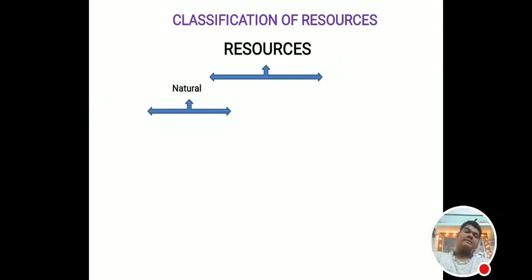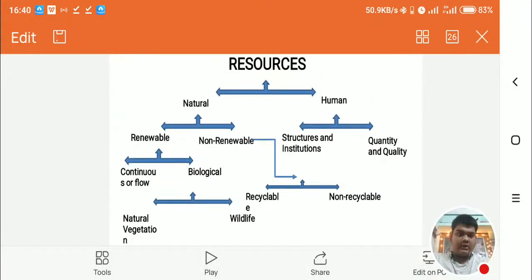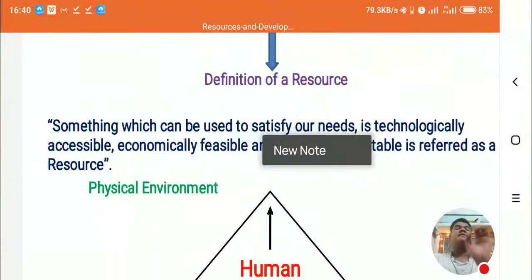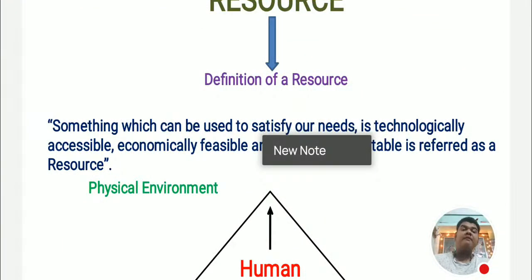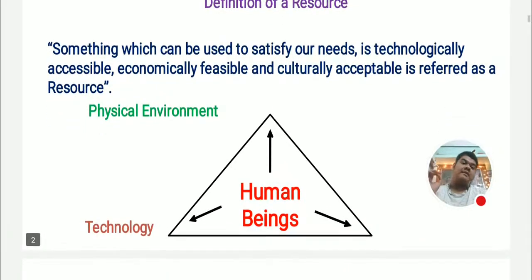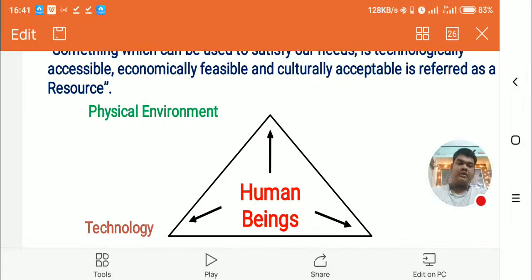So resources. What is resources? Anything which can be used to satisfy our needs, that is technologically accessible, economically feasible, and culturally acceptable, is referred to as resources.